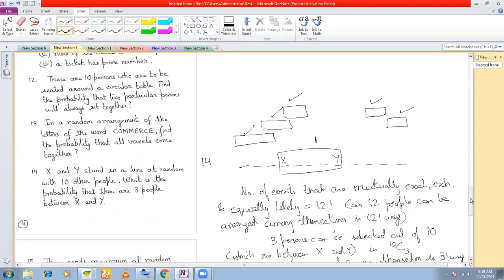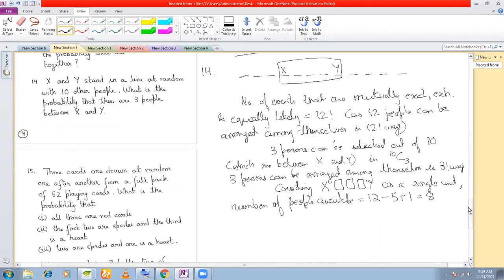These 8 can be arranged among themselves in how many ways? Factorial 8 ways. These 8 can be arranged among themselves in factorial 8 ways.